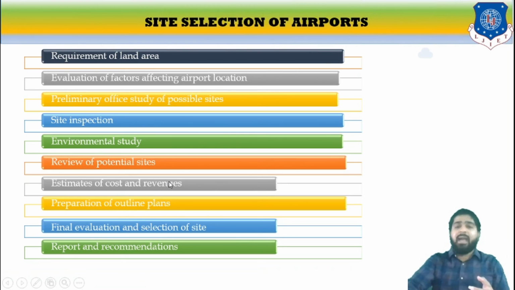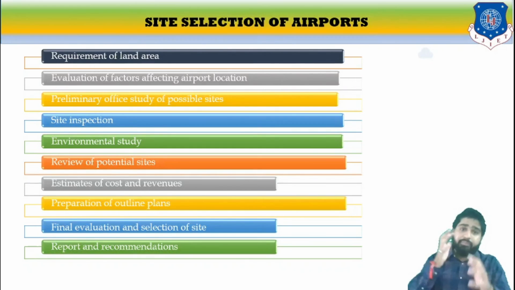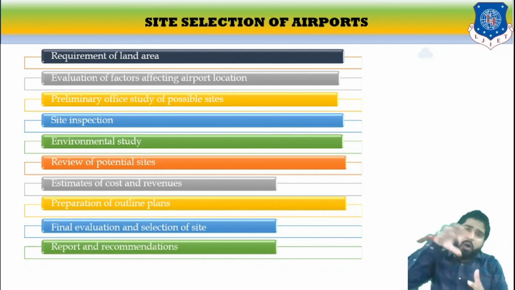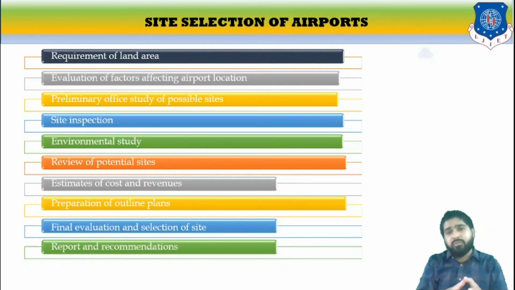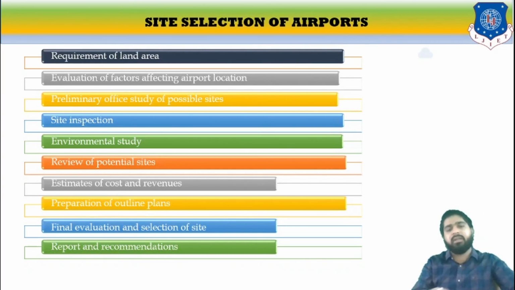Let us discuss the site selection of an airport. Requirements of land area should be studied. The airport locational factors should be studied. The preliminary office study of the possible sites should be done. Site inspection should be done. Environmental study should be done. Potential sites should be reviewed. All the cost estimates and revenue which are going to be generated should be evaluated. The outline plan and the boundary plan should be prepared. The final evaluation of the selected site should be done, and the report and recommendation should be submitted to the authority.